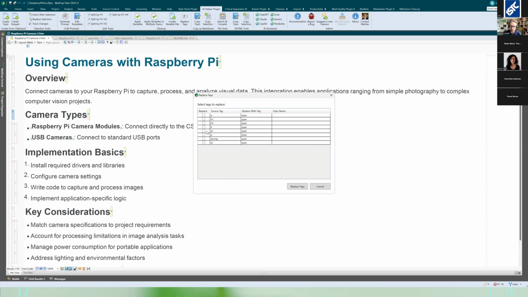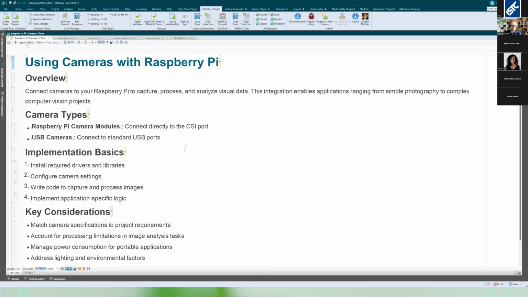So in this case, I go to the tab, click on replace tags, and a window opens. I want to replace strong with span class GUI or something, then replace tags. So that's going to replace the strong tags with your preference. In a future version, there's going to be an automatic way to do that.